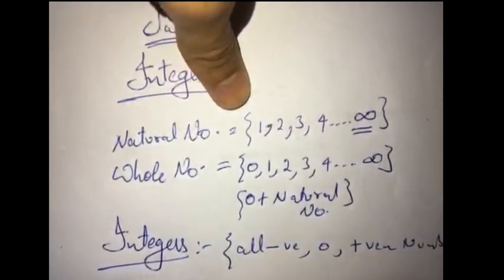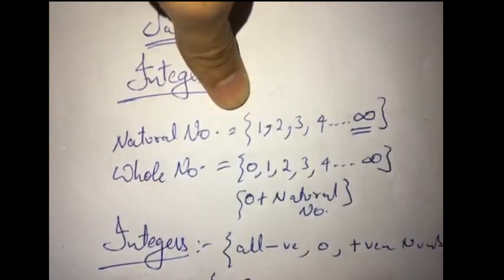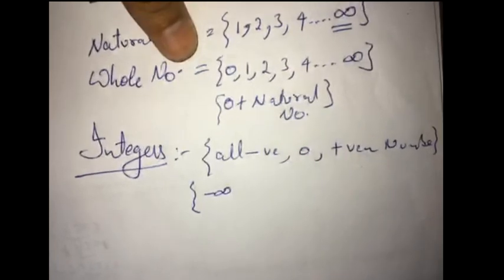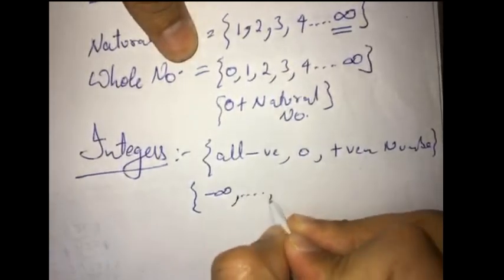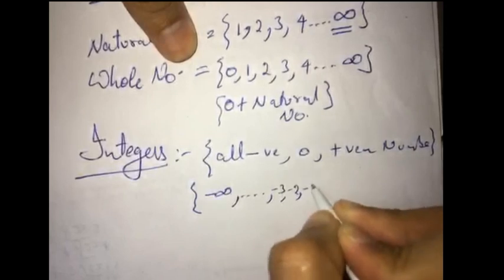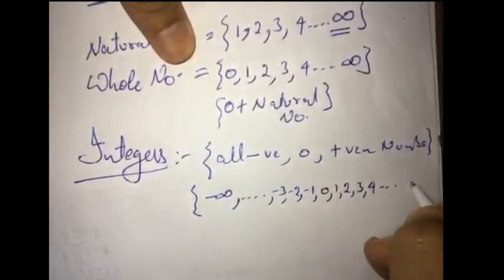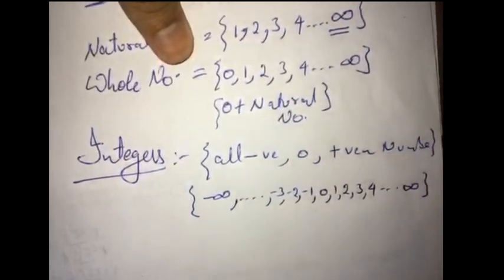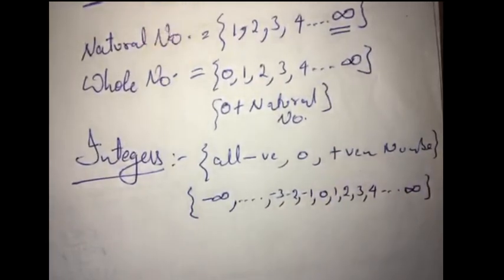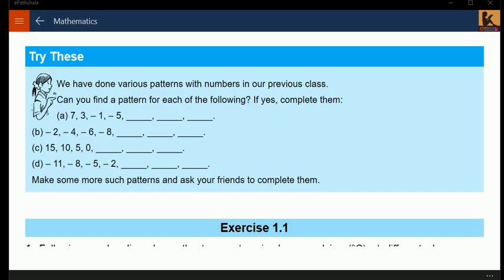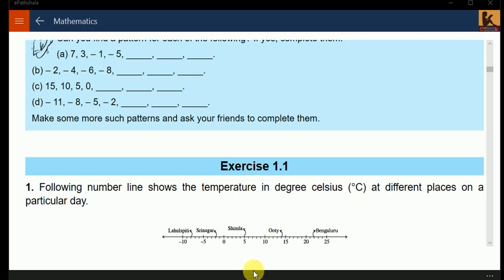So it will be from minus infinity to minus 3, minus 2, minus 1, 0, 1, 2, 3, 4 till positive infinity. This is integers. Now we'll go to NCERT and see how to add or subtract integers.